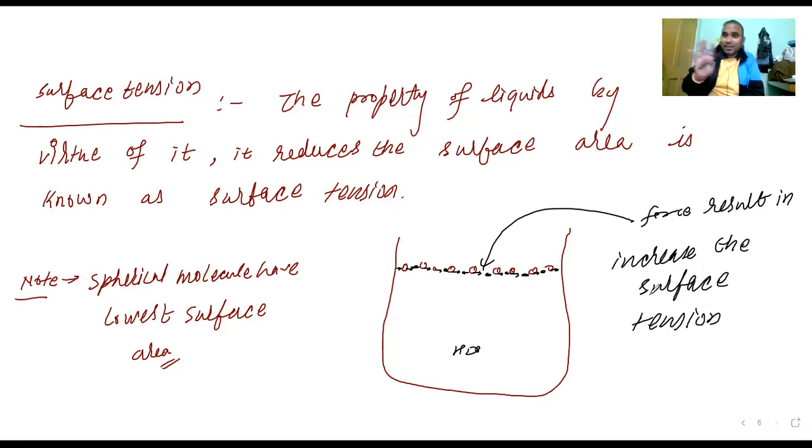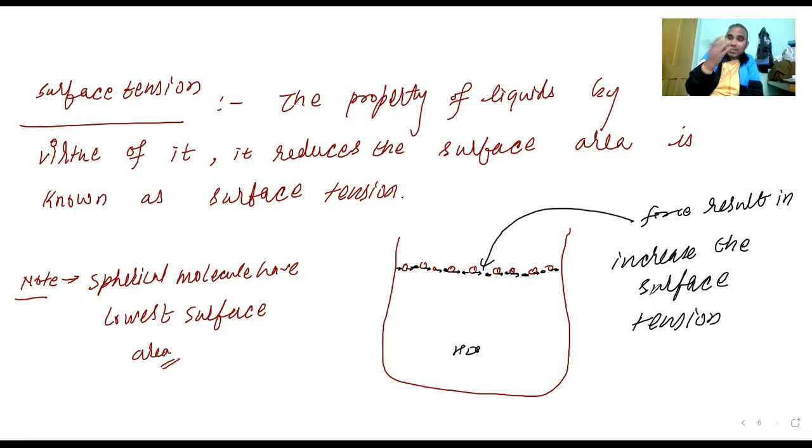But what is happening? The leaf or paper you are throwing stays on the surface only. It is not even getting wet. It stays dry and floats on the surface of water.